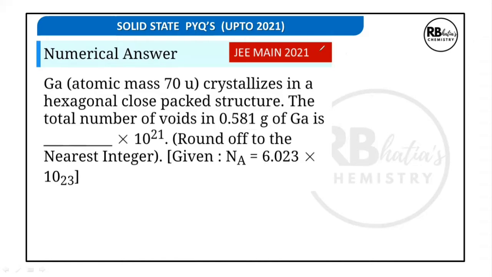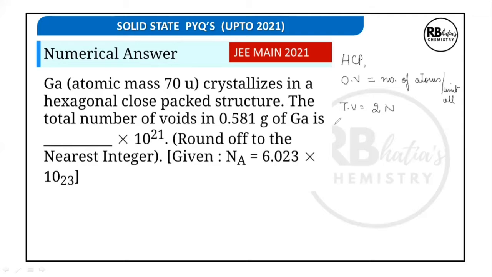So we know for HCP structure, we have octahedral voids equal to the number of atoms per unit cell, and tetrahedral voids twice the number of atoms per unit cell, right?